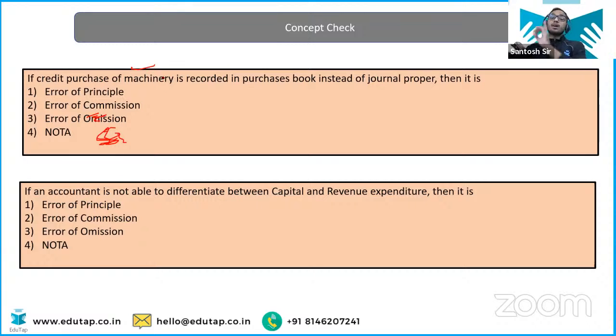If credit purchase of machinery is recorded in the purchase book instead of the general proper, then what is it? Is it an error of principle, commission, or omission? Is the accountant lacking concept or is he lacking in the focus level? Tell me what should be the answer here. Very easy, huh? I am waiting for everyone.